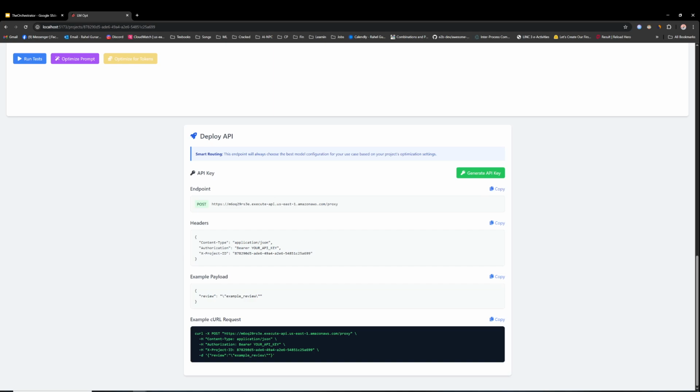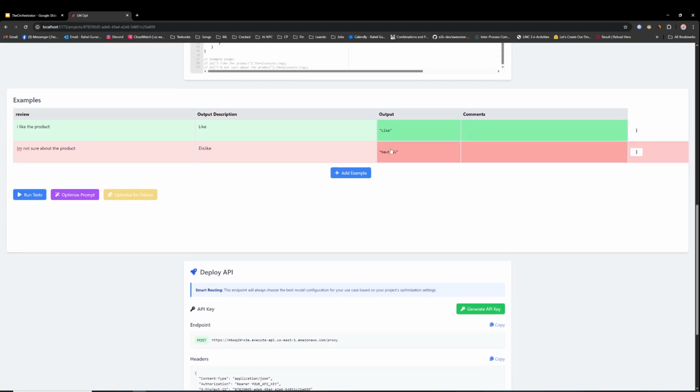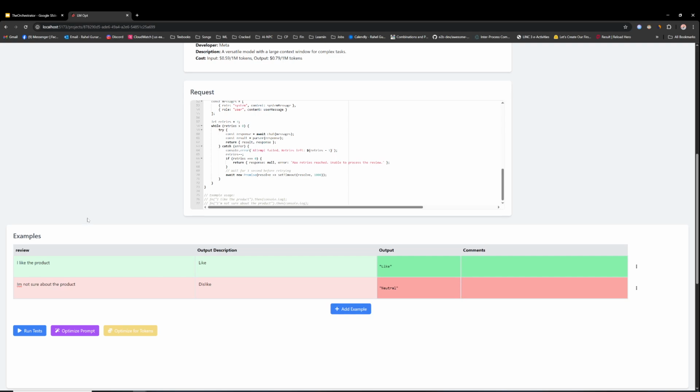Then how you integrate this API is you just copy this URL into your workflow, and then you just pass in the review that you want to assess, and then you'll receive the response. So why is this such an improvement? Well, non-coders and subject matter experts can use this, and they can enter this process to ensure that the language model is delivering on the expected value.